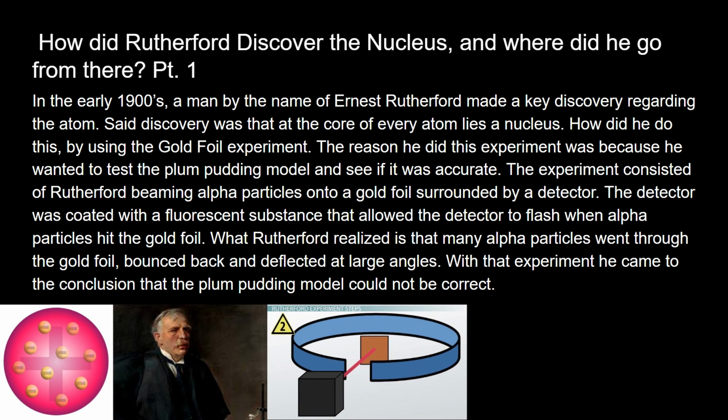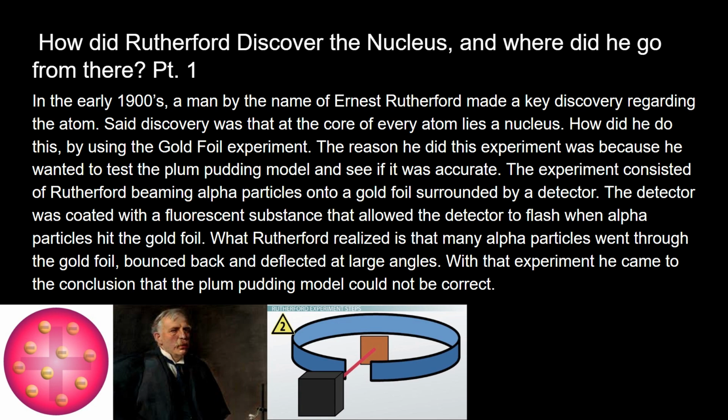Alright. How did Rutherford discover the nucleus and where does he go from there? Part 1. In the early 1900s, a man by the name of Ernest Rutherford made a key discovery regarding the atom. The discovery was that at the core of every atom lies a nucleus. How did he do this? By using the gold foil experiment.